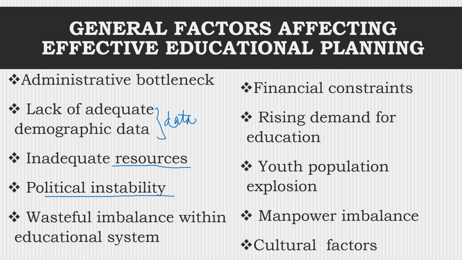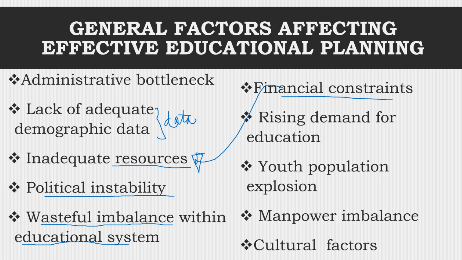But also there's wastage and imbalance within the education system, okay? Failure to reach envisioned goals. There's repetition, dropout, failure to reach the admission level required, etc. All this will also affect educational planning. But also there are financial constraints. This one is almost the same as the previous, but specifically it talks about finance as a constraint. We need the money to ensure that we plan and implement.